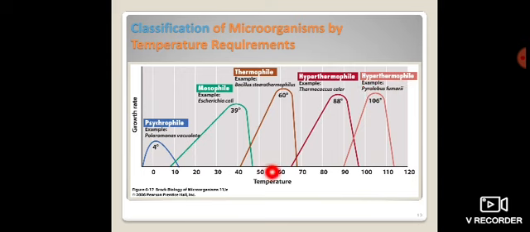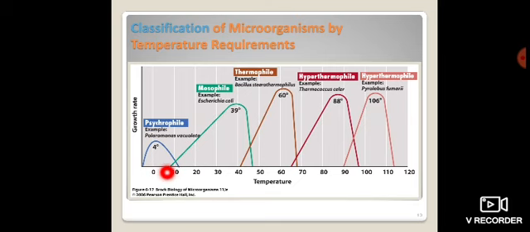Now here we can again observe the classification of temperature against the growth graph. First we divided it into three types, minimum, optimum and maximum, and now they are classified again into these five points.